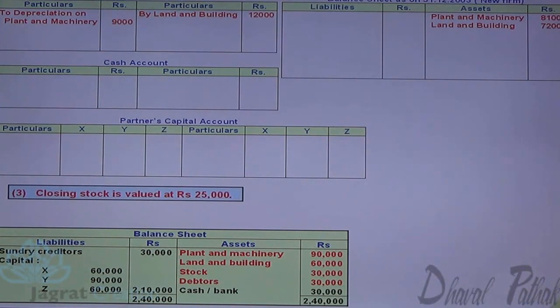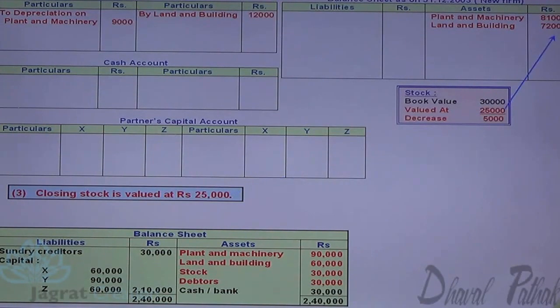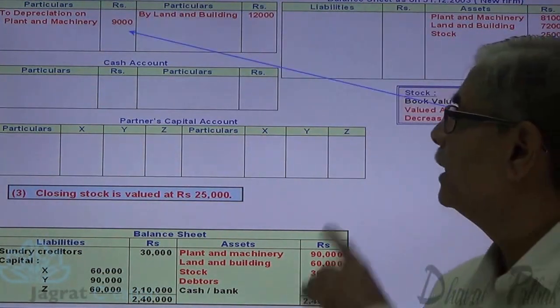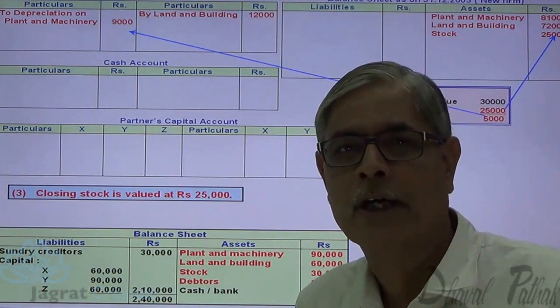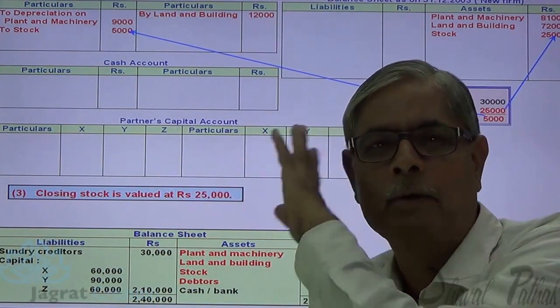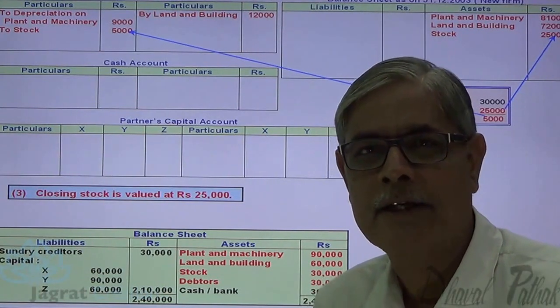Next. Closing stock is valued at 25,000. Stock given to you is 30,000. Valuation made 25,000, 5,000 decrease. Stock appears in the balance sheet at 25,000 and the decrease in value of stock is debited to revaluation account 5,000. Journal entry for that is revaluation account debit to stock account credit 5,000.